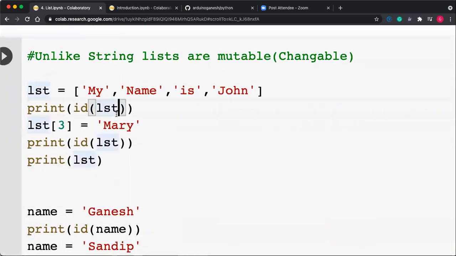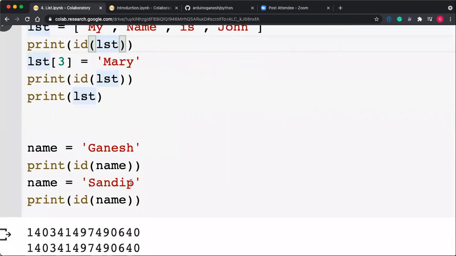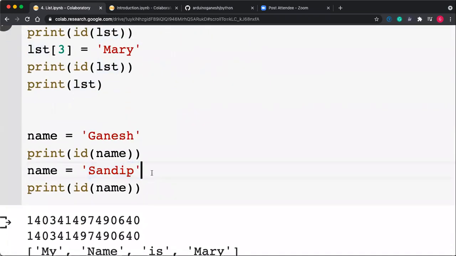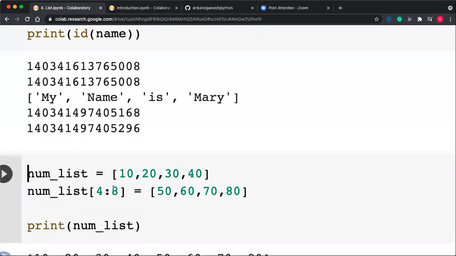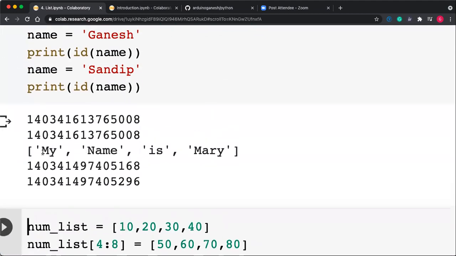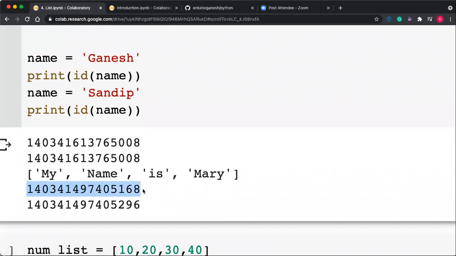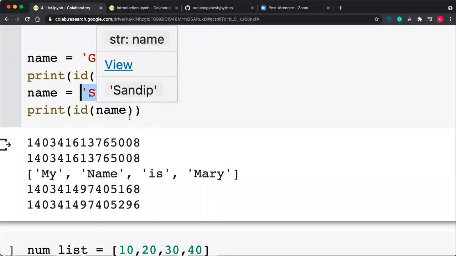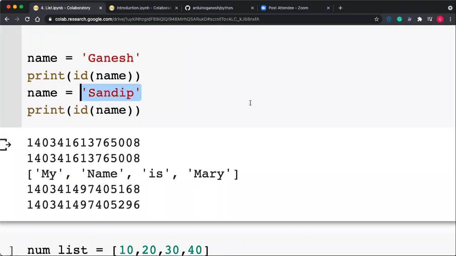Okay, so if it is mutable the address is the same, but we know that here string is immutable. So you can see here what happened with the string. Firstly, the ID of name is 168, but as soon as you modify that string with Sandeep, another memory block is assigned which contains Sandeep, and now name is pointing to that Sandeep, and this is the ID of that Sandeep.